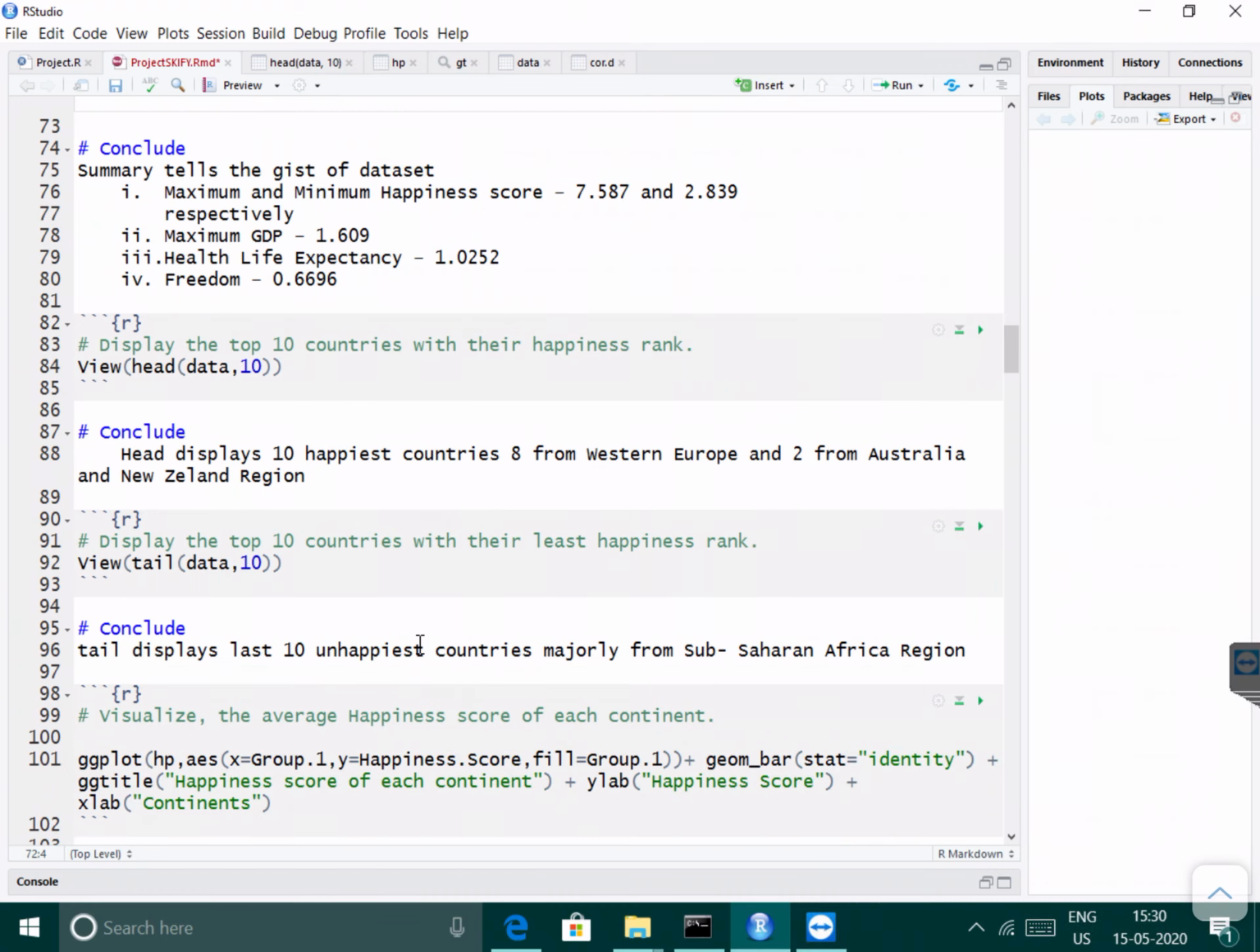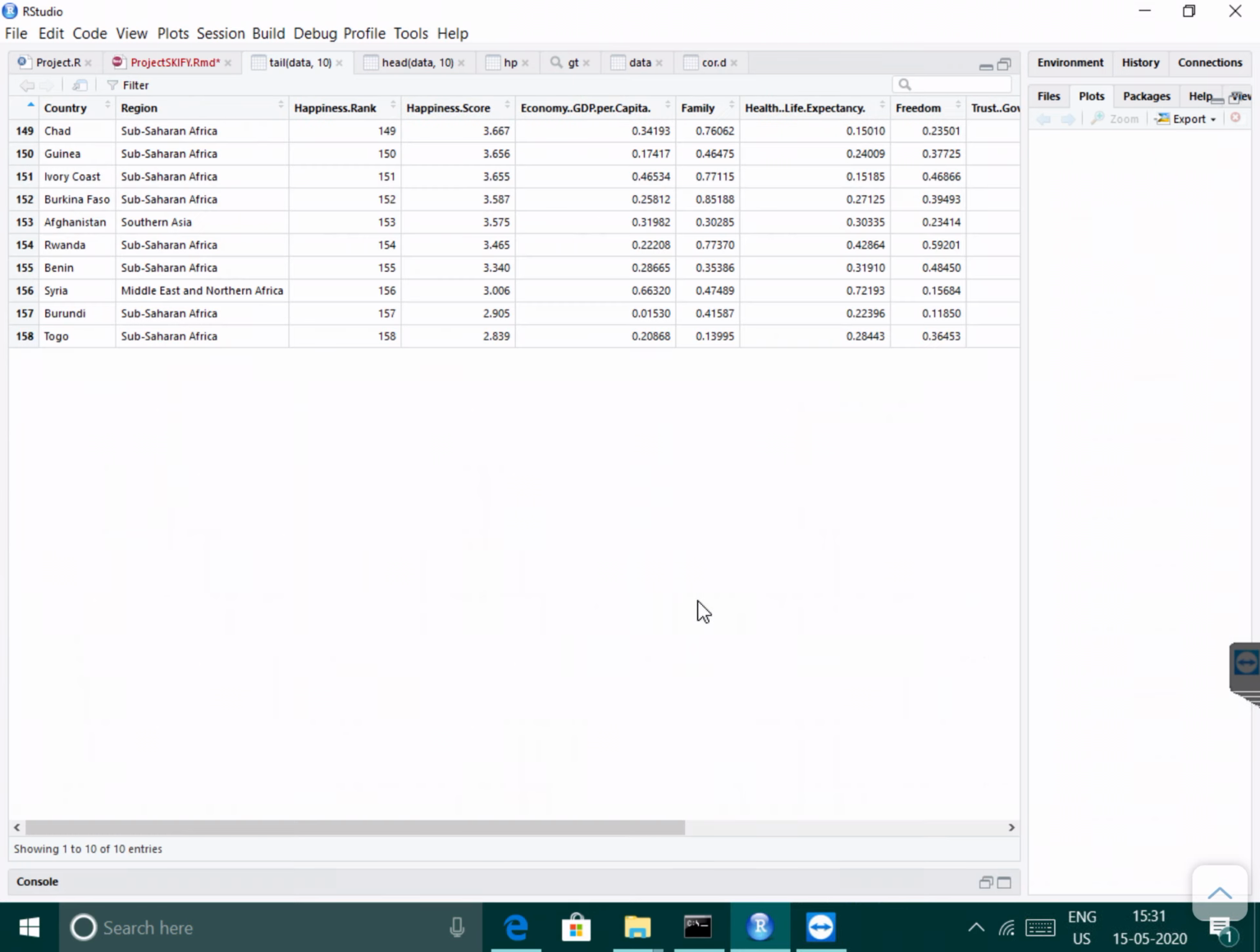Display the top 10 countries with their least happiness rank, the unhappiest rank. Using the command tail of data, 10, we display this, so this is the unhappiest country. Most of the countries belong to sub-Saharan Africa, 8 of the 10 belong to sub-Saharan Africa.